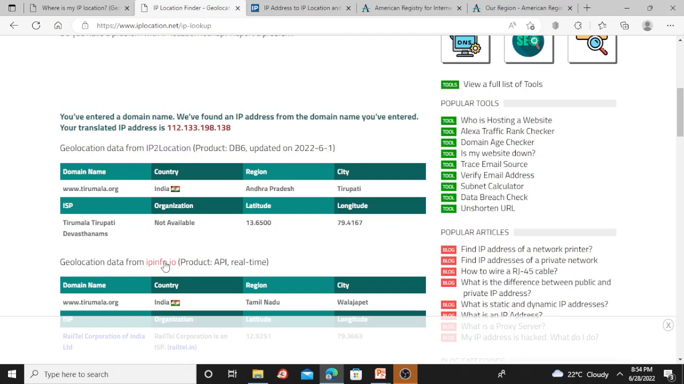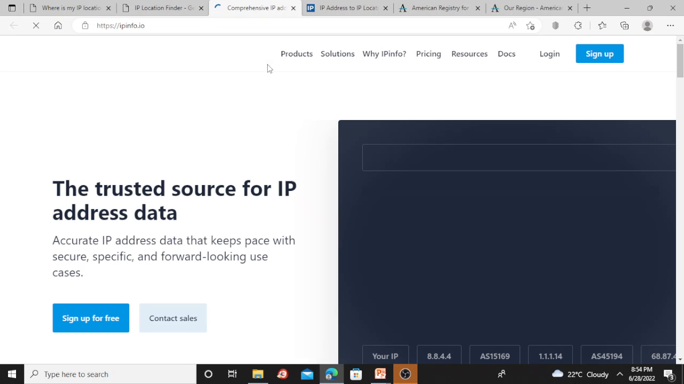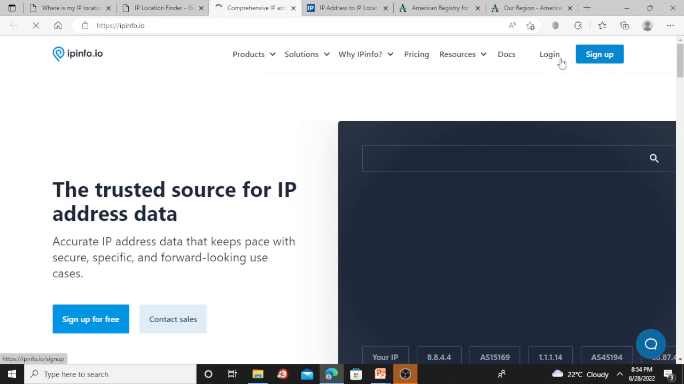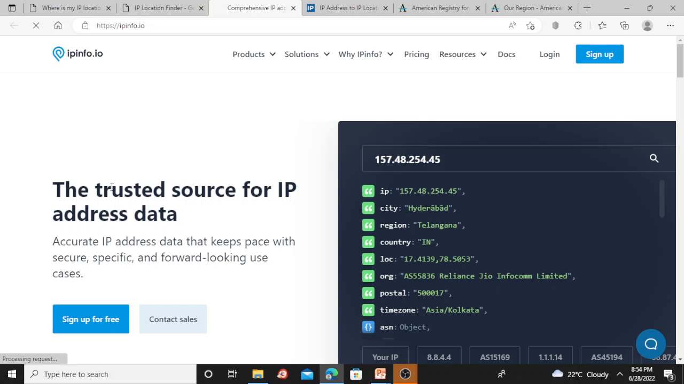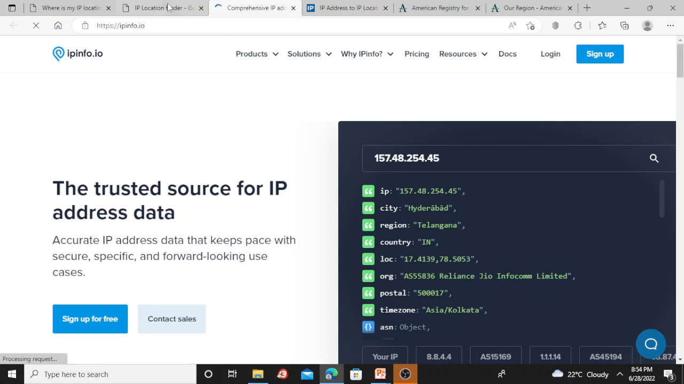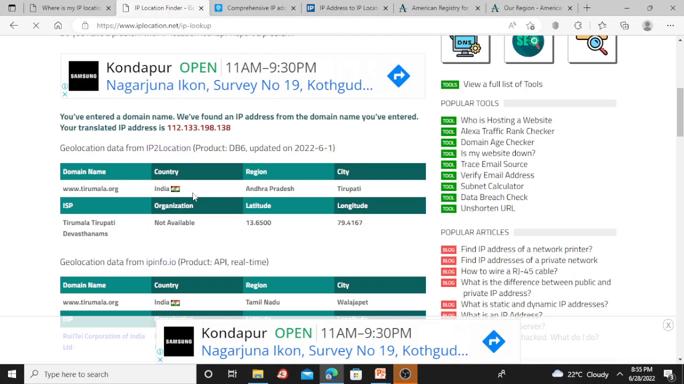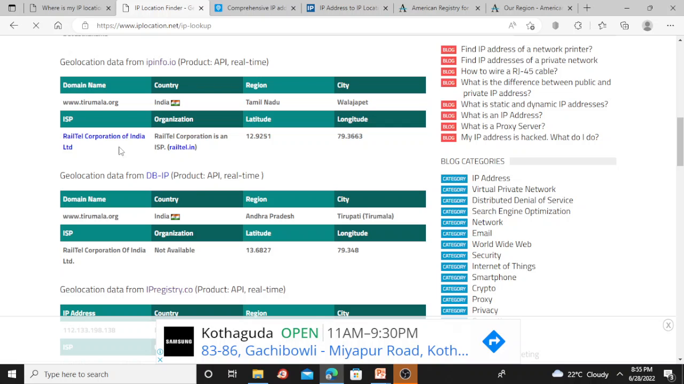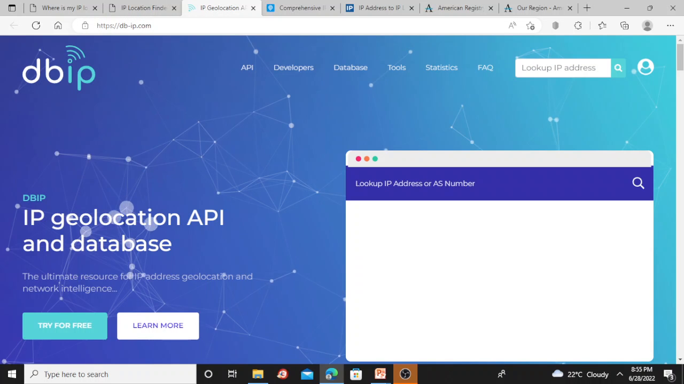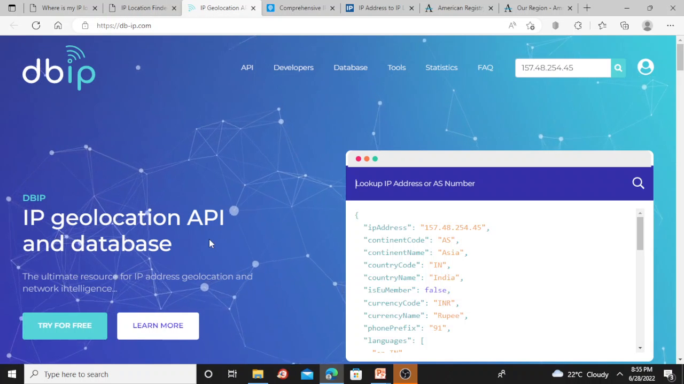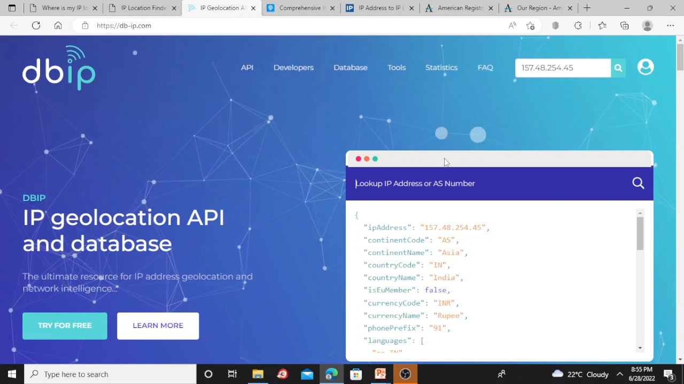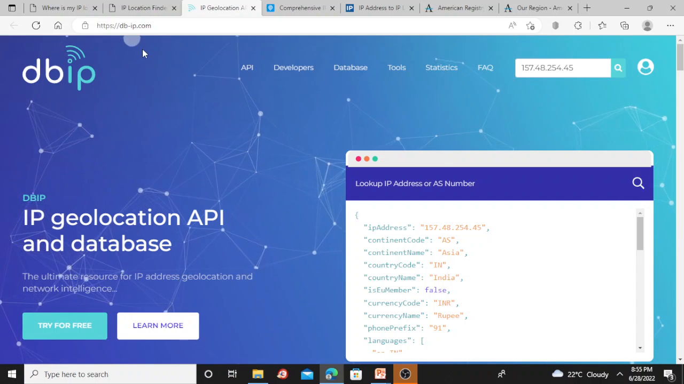In a similar manner, see geolocation data from ipinfo.io. This is a website, ipinfo.io. Go to ipinfo.io, where you have to sign up free. If you sign up free, you will get a lot of information related to network range information. You can understand different free fields from this one. You can see data from the DB-IP product API. Just click this one. As I told you, you have to explore the IP geolocation API database. Try for free. Sign in or register on these websites.